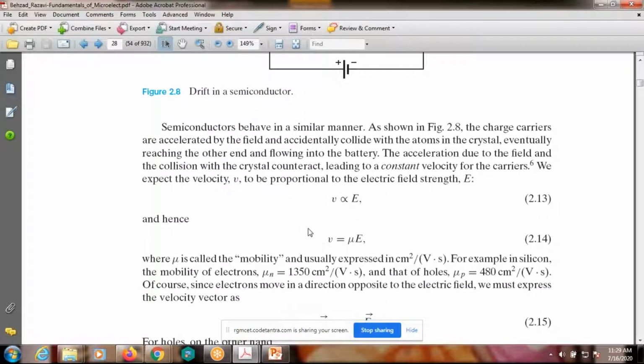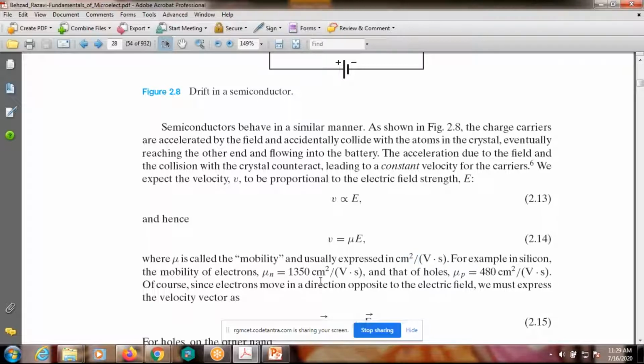Hence, v equals mu times E, where mu is called the mobility. Mobility is usually expressed in centimeter square per volt second. The units for mobility are also important: centimeter square per volt second.